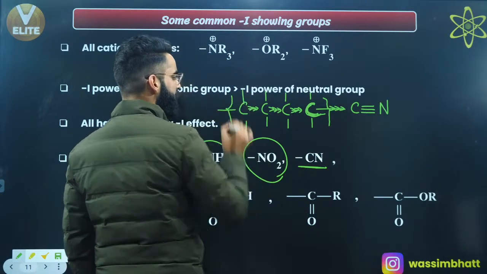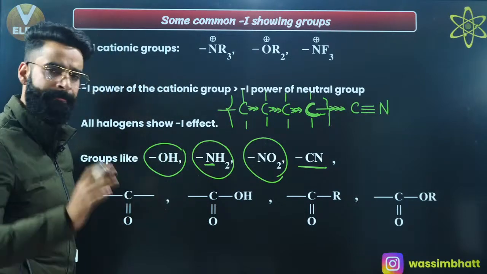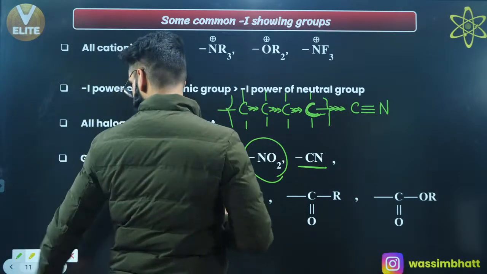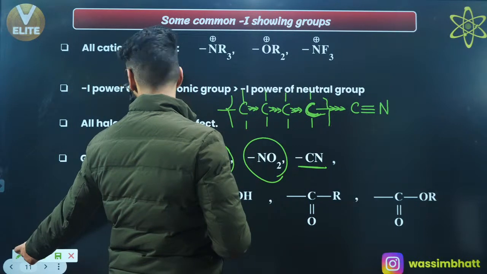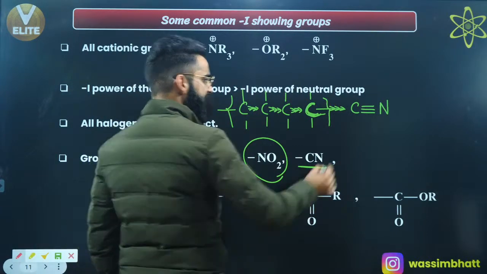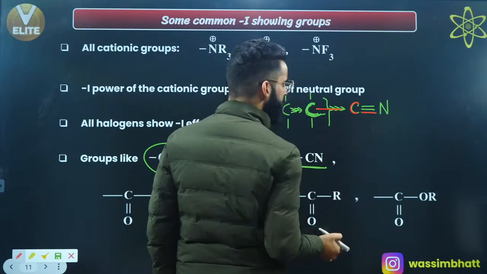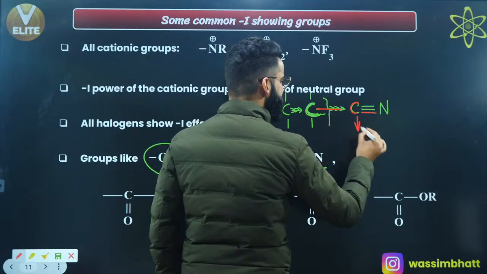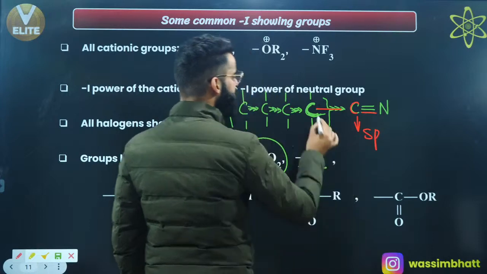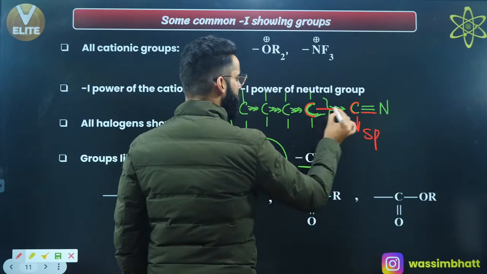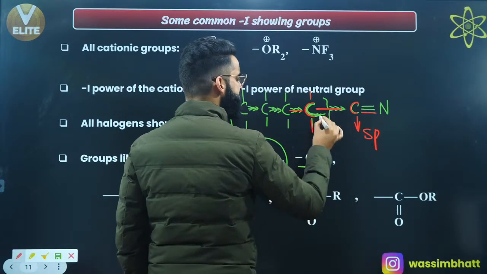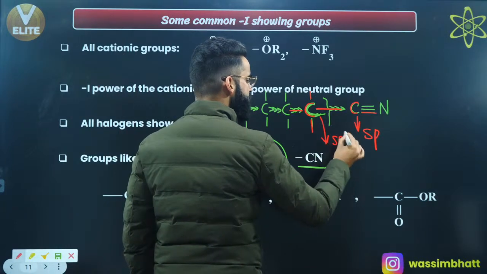This carbon has 3 more hydrogens attached with it, for example, right? Now people, have a look. See what I'm going to talk about. If you talk about this carbon in particular, it's forming 2 sigma bonds, that means the hybridization of this carbon is sp. If you talk about this carbon in particular, it's forming 1, 2, 3 and 4 sigma bonds. So this carbon is going to be sp3 hybridized, right?